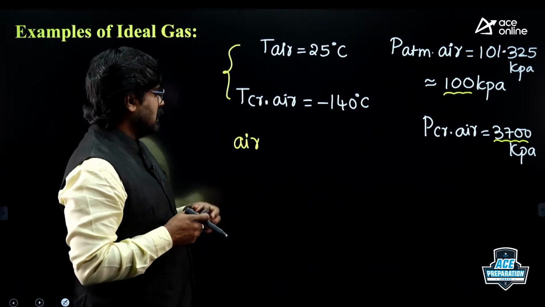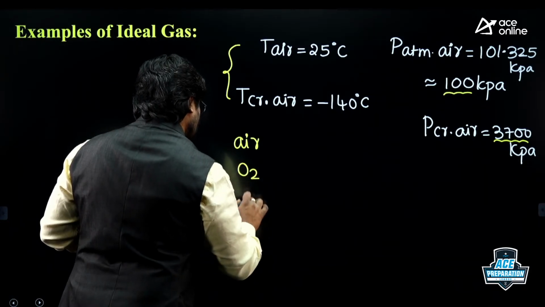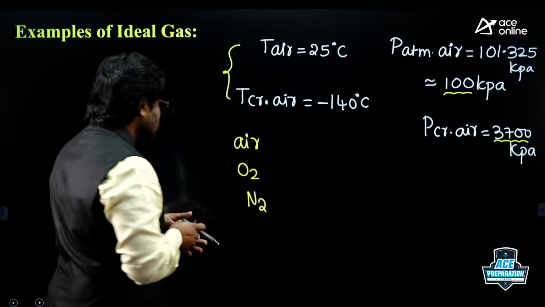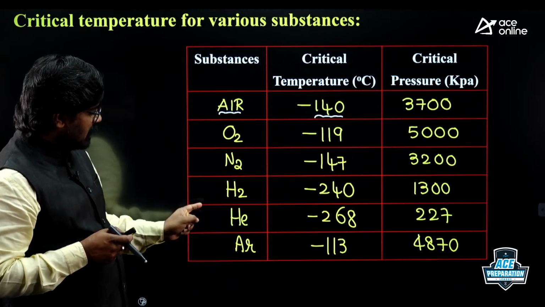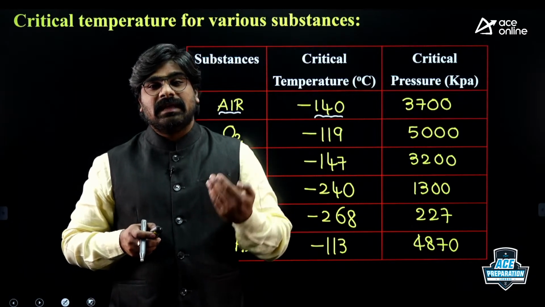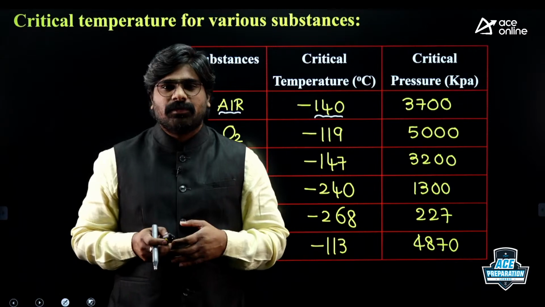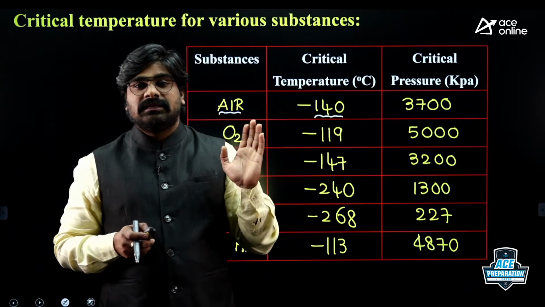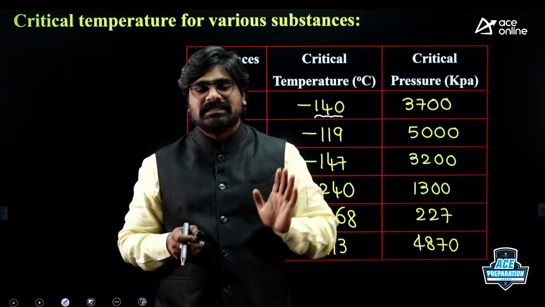Air is an example of ideal gas. Similarly, oxygen, nitrogen, all these gases behave as ideal gases. Air, oxygen, nitrogen, hydrogen, helium, argon, CO2, all these gases behave as ideal gases. Suppose in a GATE examination, oxygen gas is given in the problem, it can be treated as ideal gas. Suppose nitrogen is given, can be treated as ideal gas. Air is given, can be treated as ideal gas.